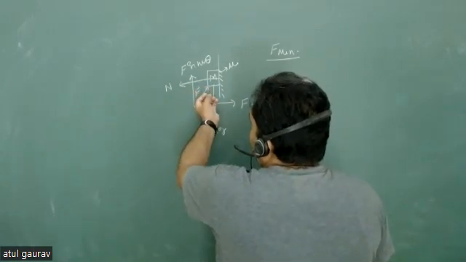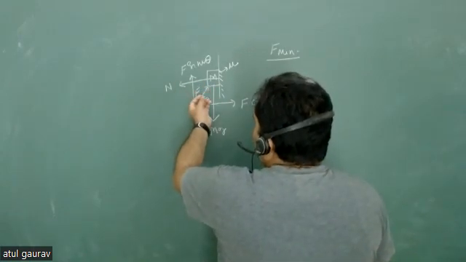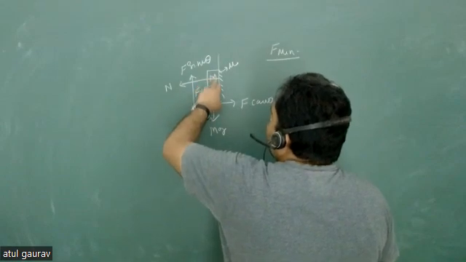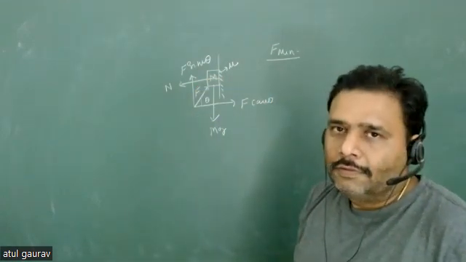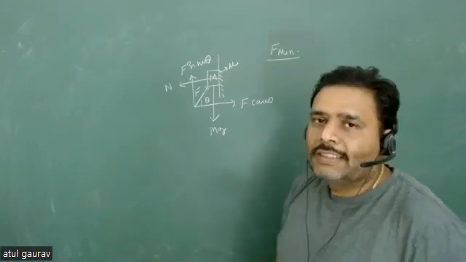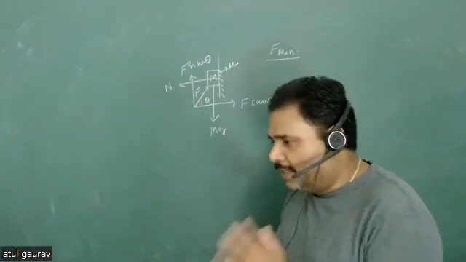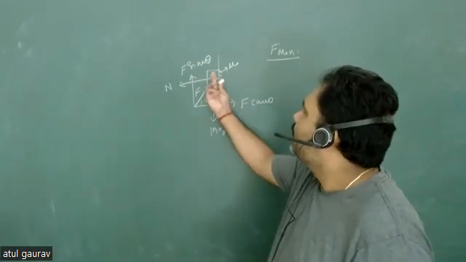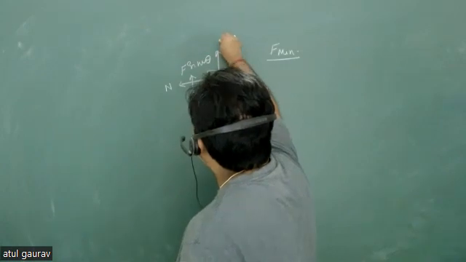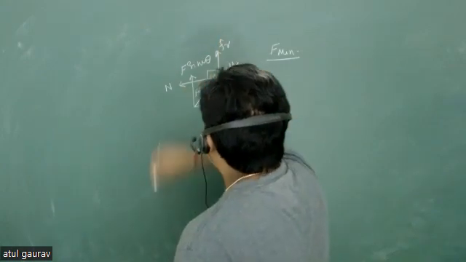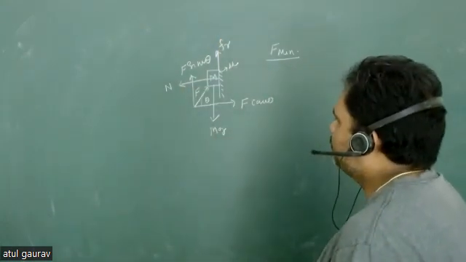If you have less than this minimum value, there is a fair chance that the particle will go downward, isn't it? Yes, sir. That means the possible motion for the minimum force is that the particle will fall down. So the frictional force will be in the upward direction.